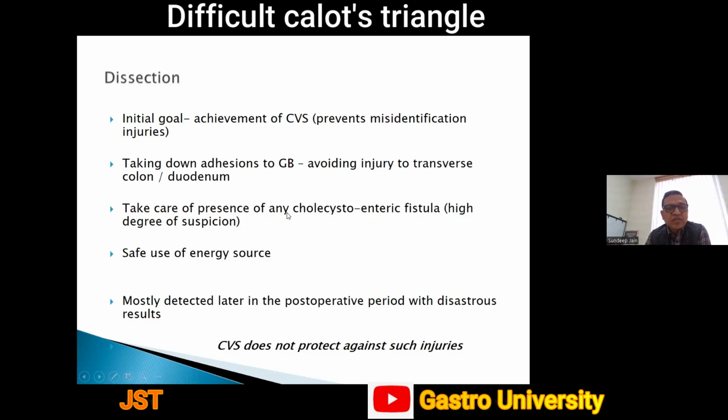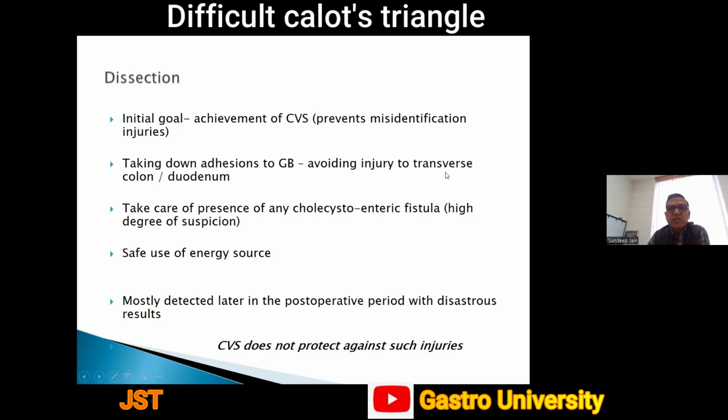Then safe use of energy source, another very important aspect. Usually these cholecystectomies are done using electrocautery as the energy source, and a few surgeons use harmonic also. For harmonic, you have to take care of the active blade because it heats up and should not touch any viscera immediately after the use. And with cautery, we must take care of the transmission of current if it is not used properly.